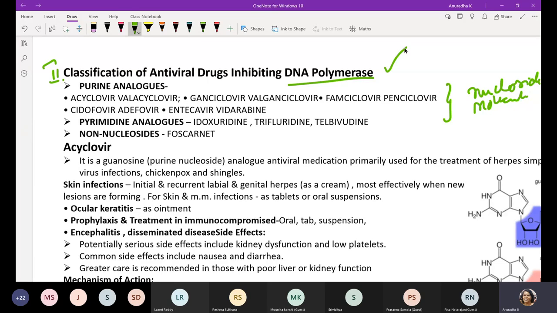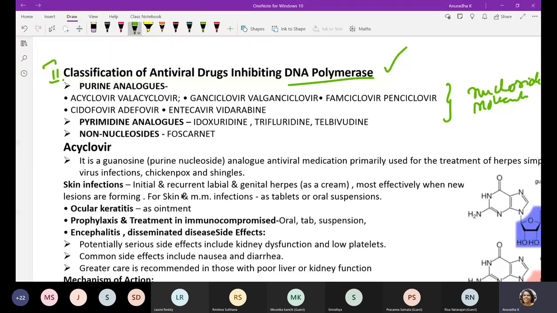All these have affinity towards DNA polymerase. If you talk about acyclovir, it looks like guanosine. It looks like a purine nucleoside which is analogous to guanosine, so it gets intercalated instead of guanosine. This acyclovir is getting into the chain. It is used in the treatment of herpes infection, chickenpox, shingles, and is a very effective antiviral agent in controlling herpes infections.